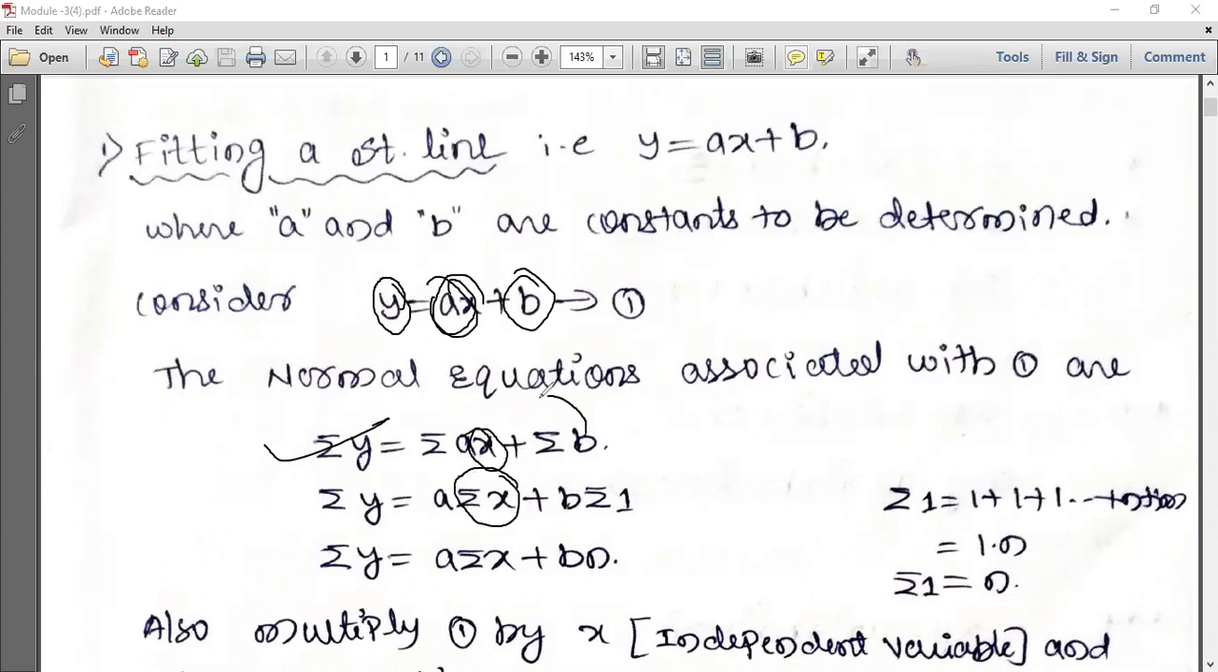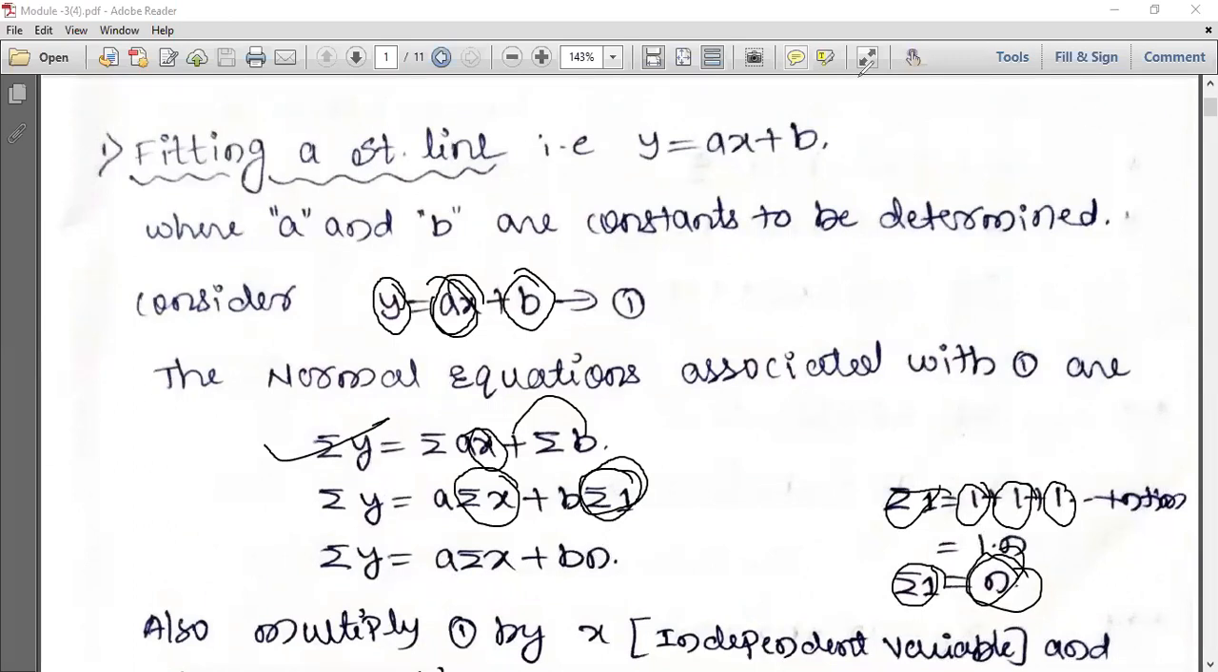b is a constant quantity, take it out. So what remains inside? Summation of 1. Summation of 1 means 1 plus 1 plus 1 plus 1, and so on up to n times. That is 1 into n, so that is n. So summation of 1 is always n. Therefore, summation of y equals a into summation of x plus b into n, or n into b, both are the same.